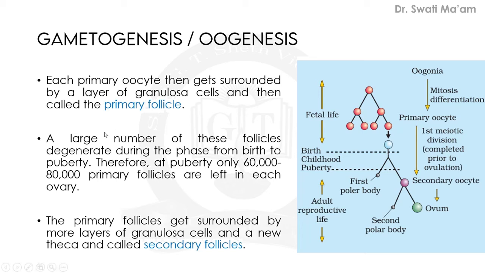So here, a large number of these follicles degenerate during the phase from birth to the puberty, and at puberty only 60,000 to 80,000 primary follicles are left in each ovary. The primary follicles get surrounded by more layers of granulosa cells, and a new theca layer is formed, and now this primary follicle is known as secondary follicle. So many layers will develop on top of the primary follicles, and now it is known as secondary follicle.